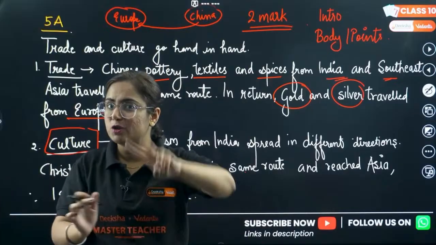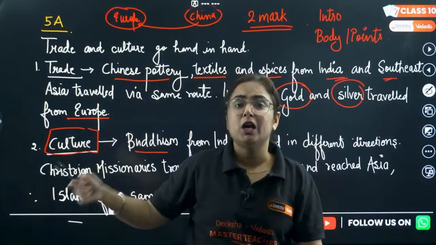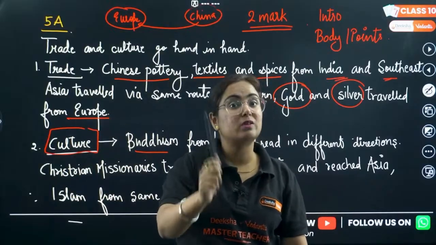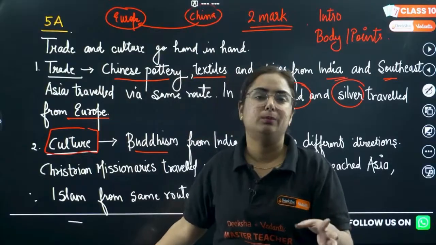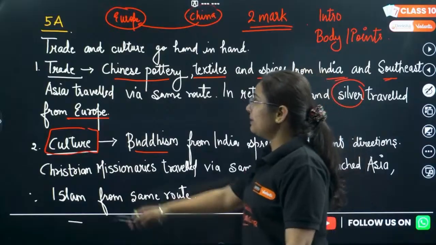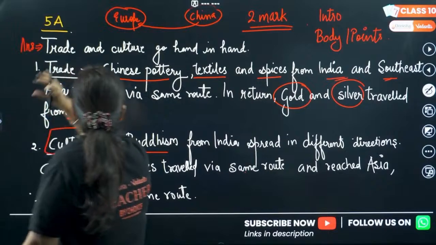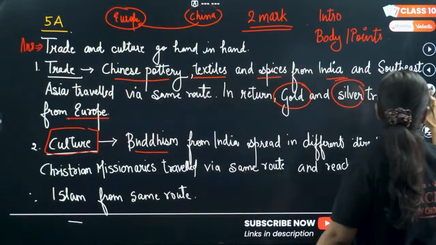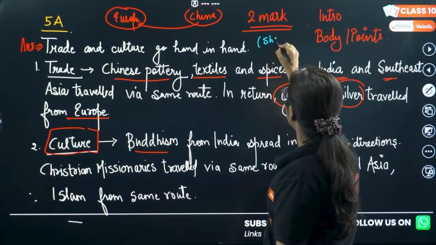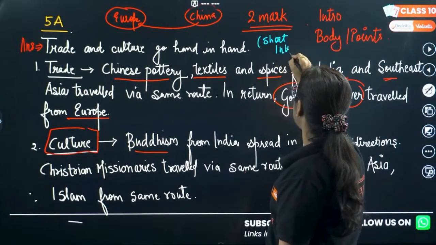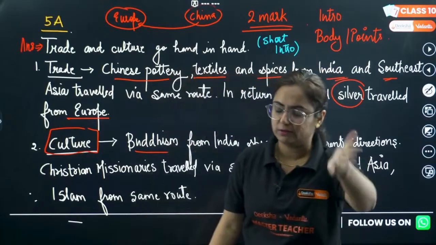Now we need to write a 2-marker answer, and this is how you are going to write. I have written this by hand so that you can relate how to write your answers in your SST exam. Hope this is really helpful for you. So, question number 5A, and the answer to this question is as follows. Trade and culture go hand in hand. What I want you to understand here is to give a short intro to your answer. Never write an answer without an intro, whether it's a 2 marker, 3 marker or 5 marker.